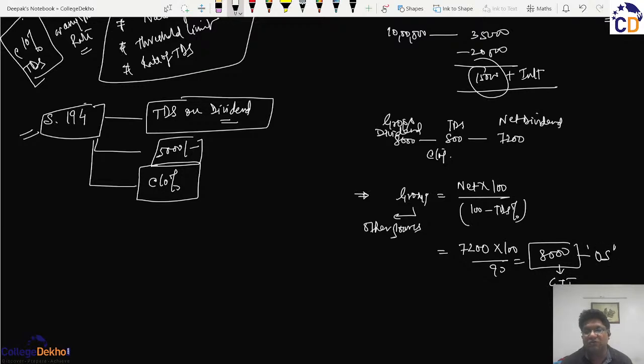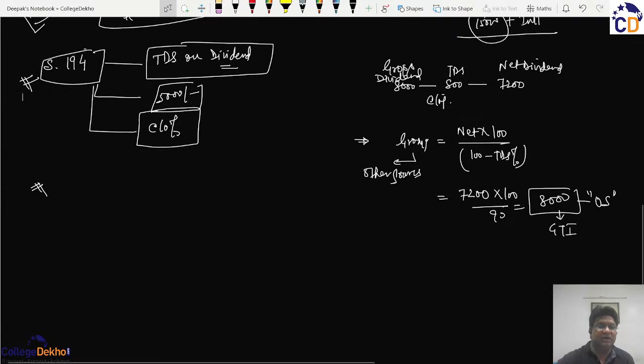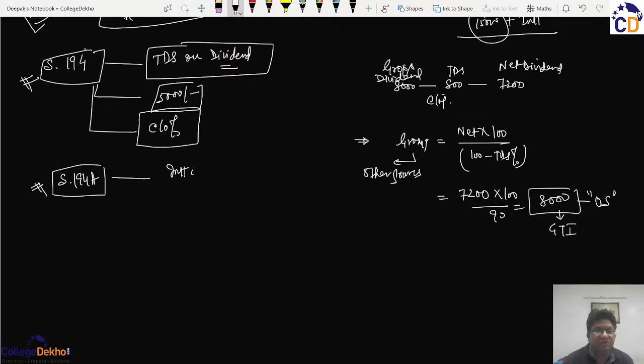Similarly, if I now move on to learning the various sections, in addition to section 194, if we move to section 194A, this section is like section 193, but in 193 there was interest on securities, whereas in 194A it is interest other than interest on securities.